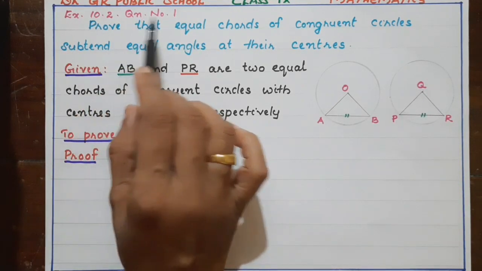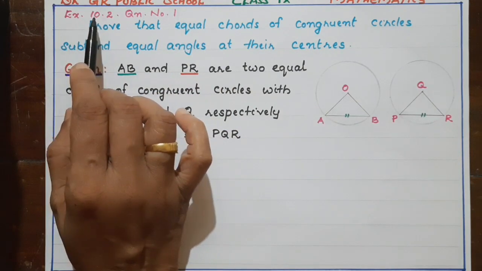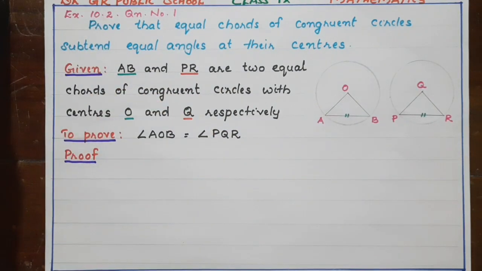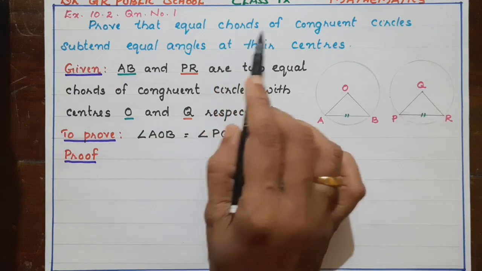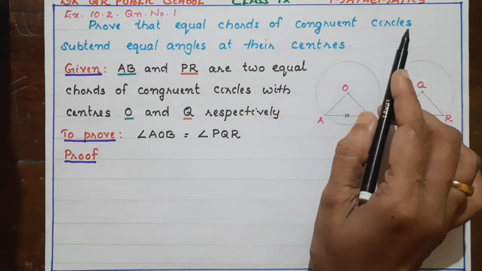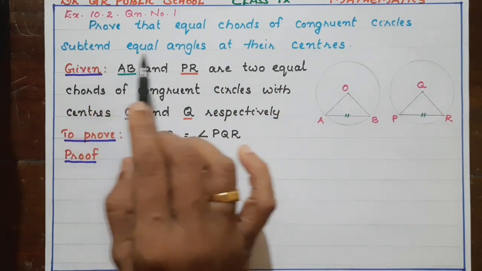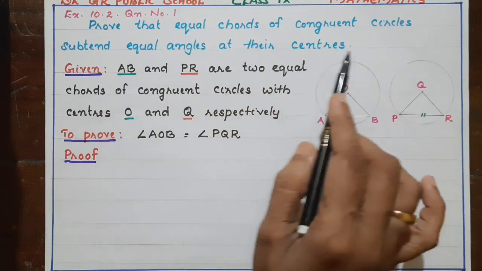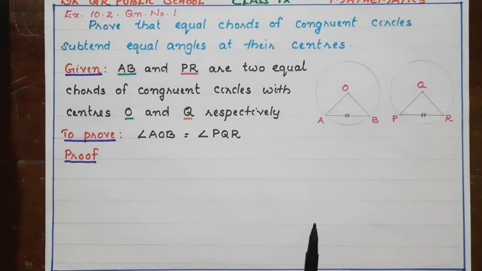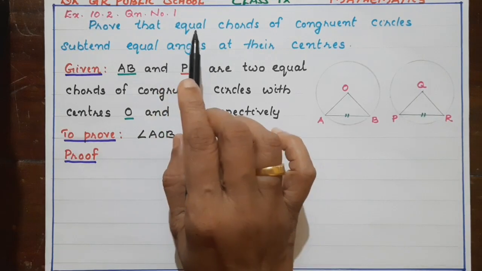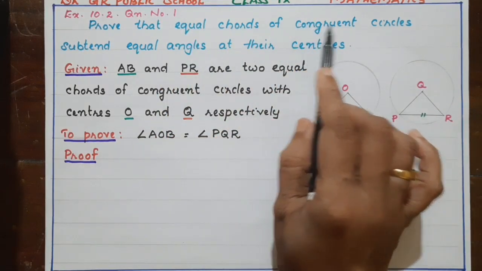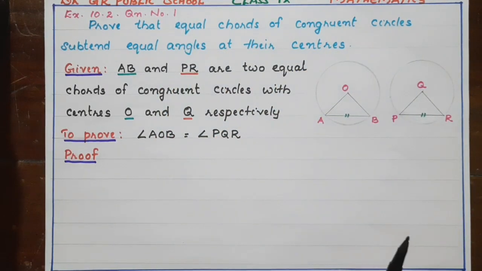This is question number 1 from exercise 10.2. Prove that equal chords of congruent circles subtend equal angles at their centers. If we are considering equal chords of congruent circles, what is meant by congruent circles? Congruent circles means circles having same radii.